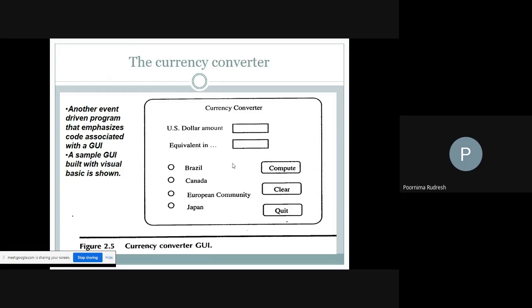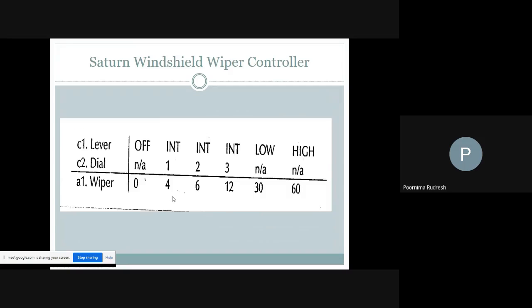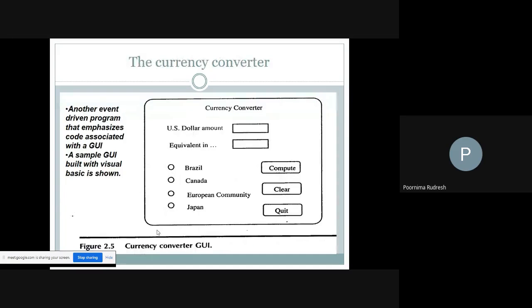Here, if the amount is entered in US dollars, then it will be converted into Brazilian reals, Canadian dollars, European euros, or Japanese yen. What is the currency of Brazil?